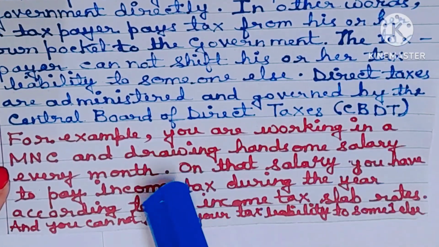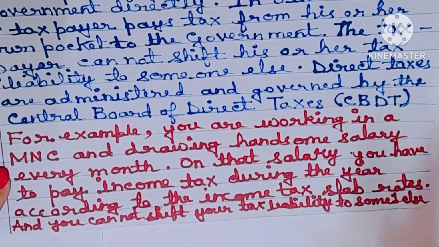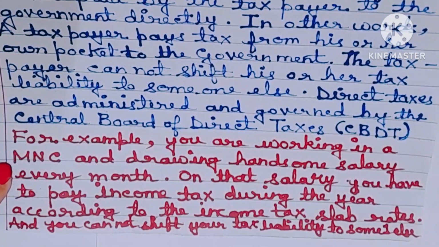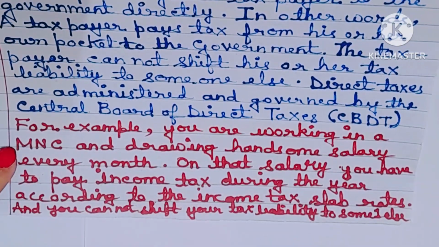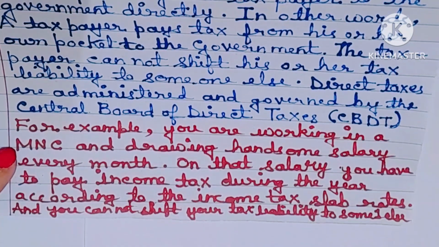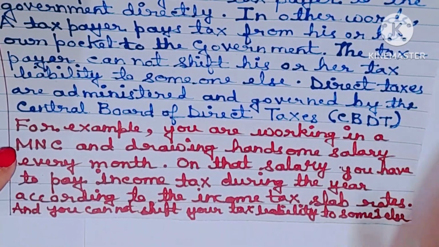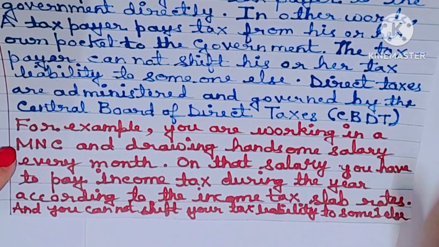তুমি যদি MNC তে চাকরি করো, তোমার যদি স্যালারি income tax slab এ পড়ে, you got to pay income tax. So on that salary, you have to pay income tax during the year according to the income tax slab rates. Can you shift your tax liability to someone else? তুমি কি অন্য কাউকে বলবে আমার ইনকাম ট্যাক্সটা পেমেন্ট করে দাও? You cannot shift your tax liability to someone else. You have to pay your income tax to the government.